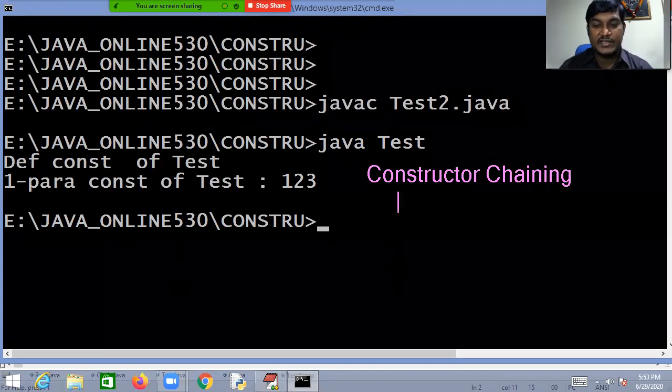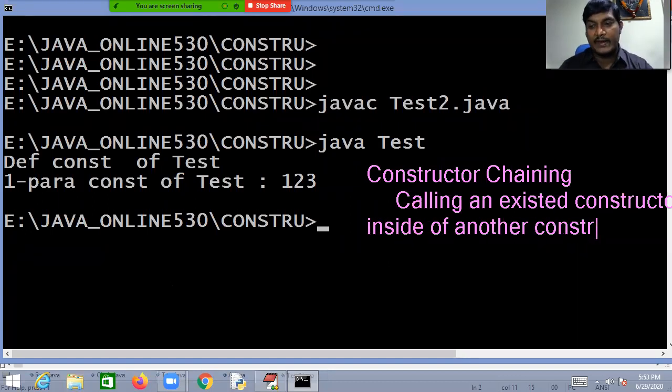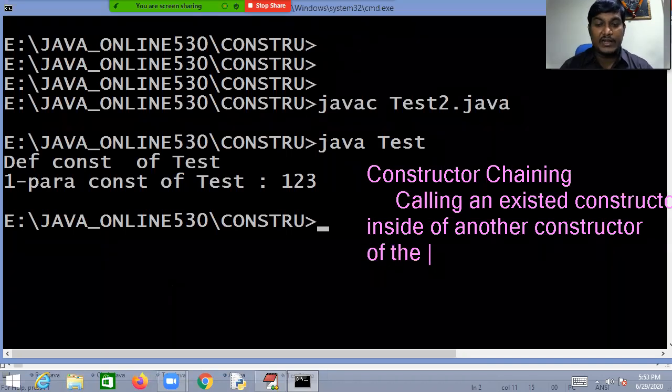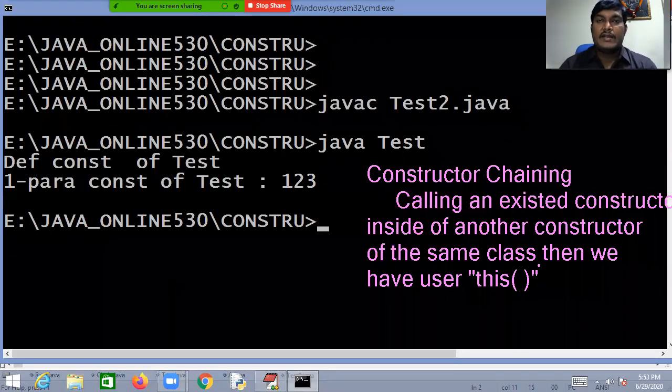Constructor chaining is a process of calling an existing constructor of the class from another constructor of the same class. Then we have to use this(). You have to use it, my dear friend, this(). Kindly understand, constructor chaining is a process of calling an existing constructor from another constructor of the same class. It is possible by using this().